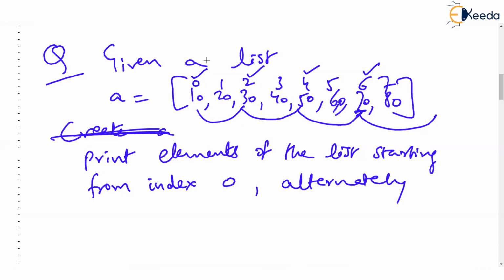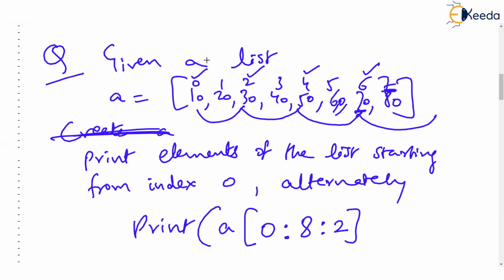Using slicing. Okay, just check. What I can say is print A. A is the list. Start from 0 colon, and go up to the end. Because I want to go up to the last, and the last index is 7, so I will give 8, and then colon 2. This is so readable now for all of you. You know that this is start, this is end. So end is 8, so it will be 7, and this is increment.